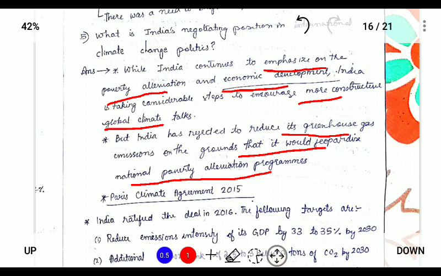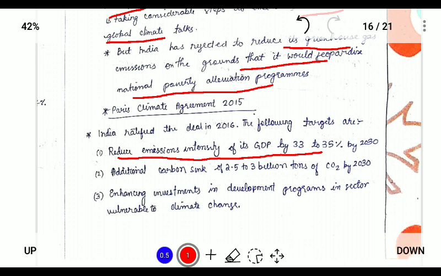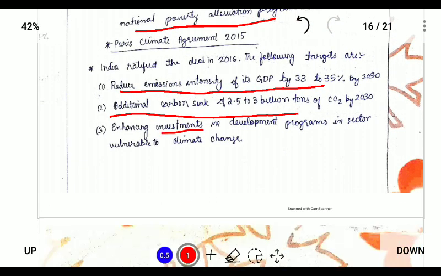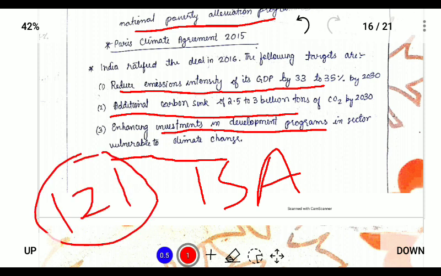And among the various negotiating positions, India has promised to reduce emission intensity by 33 to 35% by 2030, create an additional carbon sink of 2.5 to 3 billion tons of carbon dioxide by 2030, and enhance investment in development programs in sectors vulnerable to climate change. And India is also a member of the International Solar Alliance, a grouping of 121 countries near the Tropic of Cancer and Capricorn. This was initiated to reduce India's dependence on other sources of electricity and to promote solar energy.